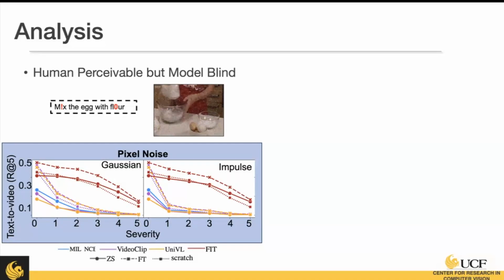So here we're showing the results for the models on the visual side of things when we're perturbing just by adding some pixel noise. On the x-axis, we have severity 0 to 5, where 0 is no corruption and 5 is our greatest corruption. And on the y-axis, we have our text-to-video retrieval at 5. And as you can see, as the severity increases, models drop their performance very significantly, with the exception of FIT that does quite well. But even so, it does drop at a certain point.